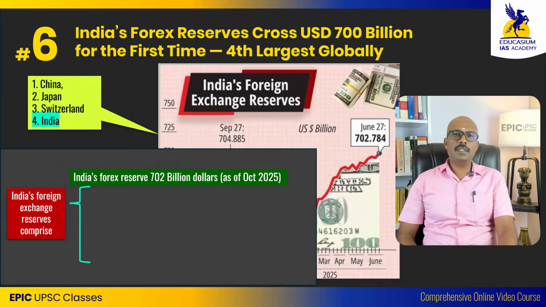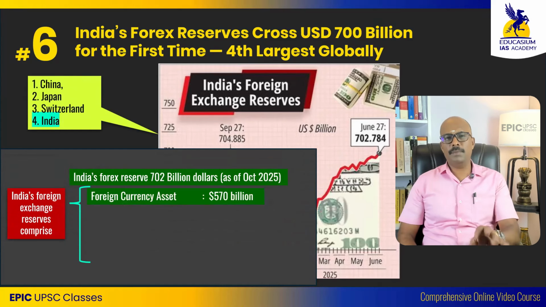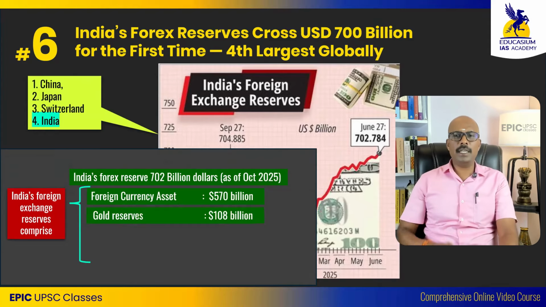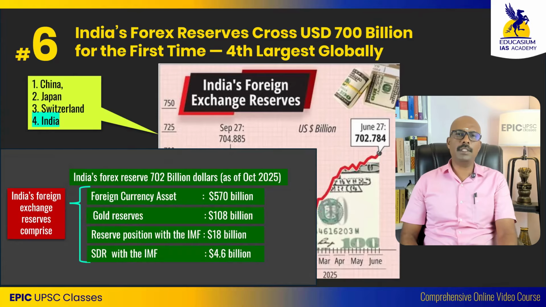India's Forex reserve is maintained in 4 levels, 4 patterns. The first one is the foreign currency assets. I'm not going to explain all the factors. Foreign currency assets followed by gold reserves, reserve tranche position, also called as gold tranche, and special drawing rights.